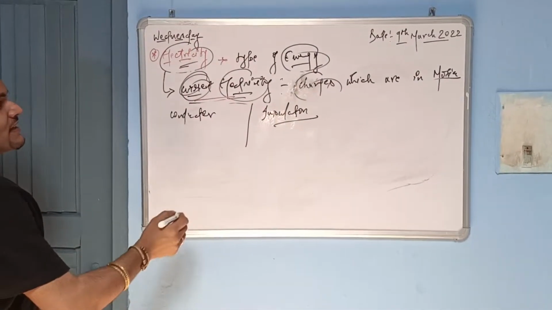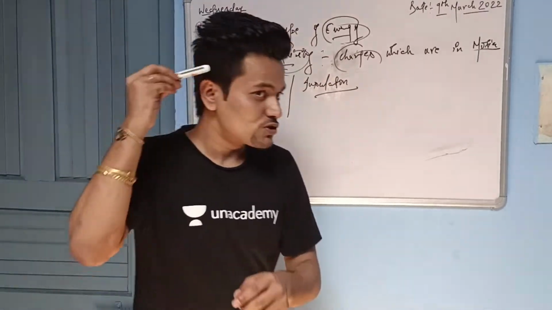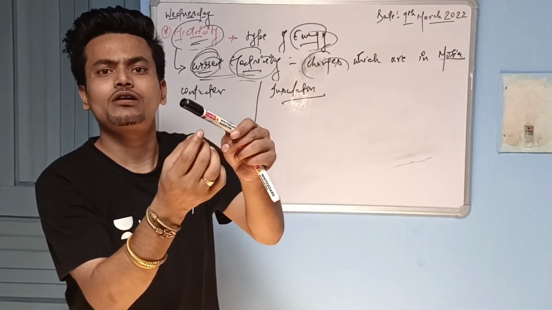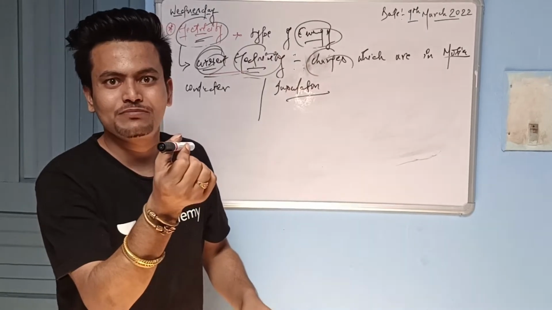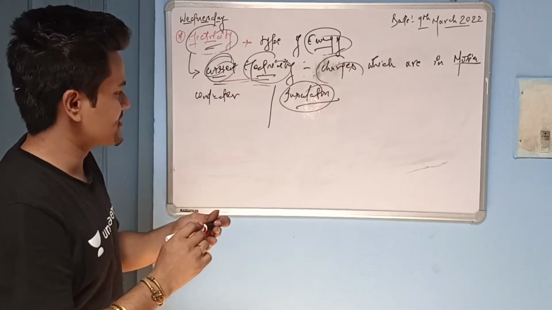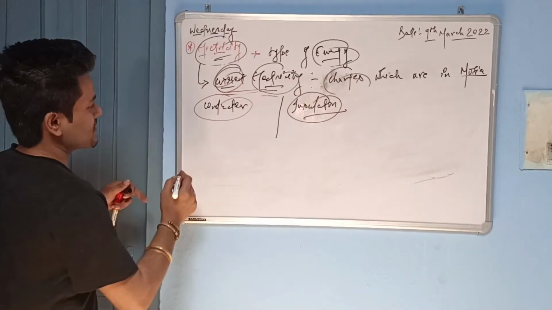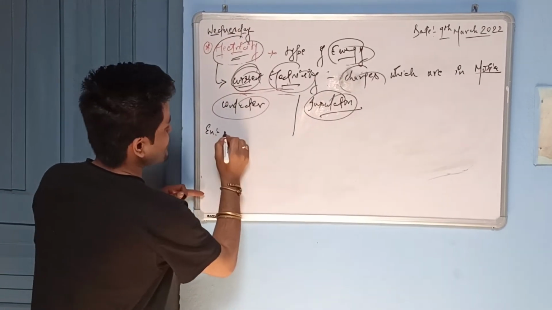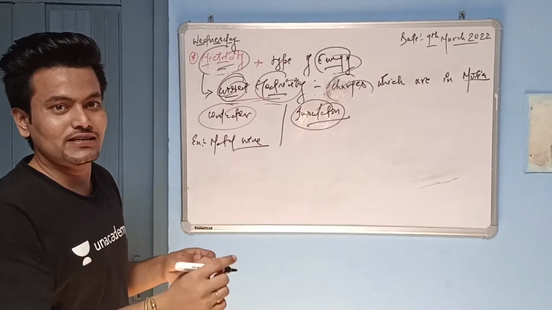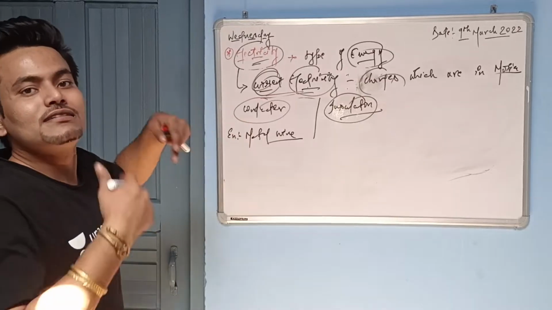Static electricity is due to insulators. The example I gave: if you rub this, a piece of paper will get attracted. This is made up of plastic, right? Anything made of plastic, goods and all, comes under insulators, which are bad conductors of electricity. Conductors are materials which are good conductors of electricity, for example a metal wire, or an electrolytic solution, an acid-based solution. All these are responsible for current electricity, because in them the charges are in motion.